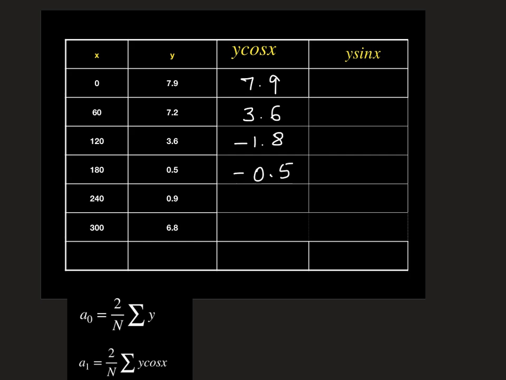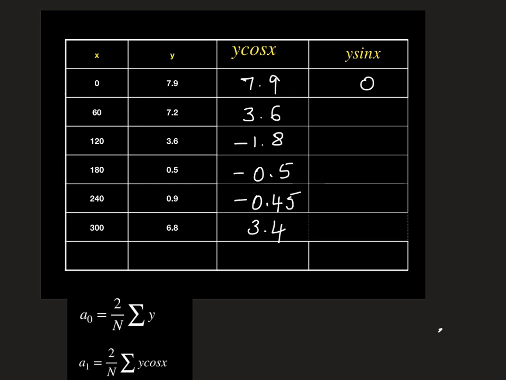Next 0.9 into cos 240, this is minus 0.45. Next, at the end, y is 6.8 into cos 300, it is 3.4. Next we find y sin x in a similar way: 7.9 into sin 0 is 0.